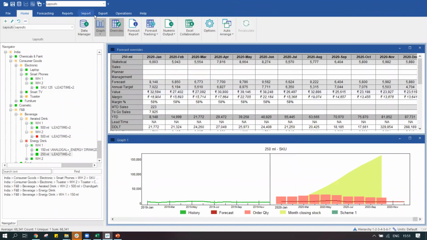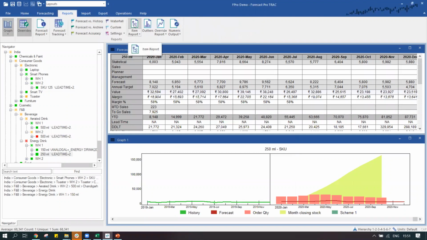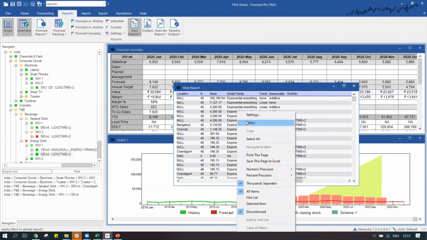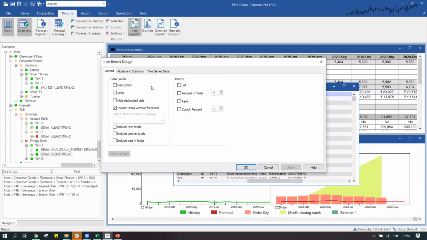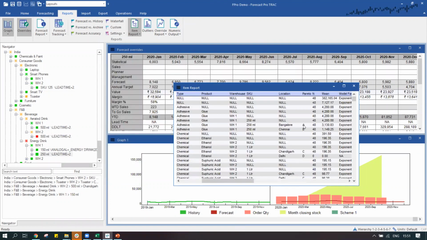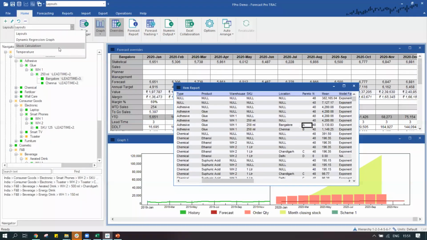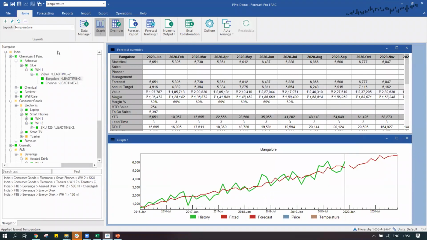We can go to the item report over here, and we can look at the groupings. We can go to the settings over here, and we can say list the Pareto, and automatically it will give me all the items, say, which would be, we can change this graph.